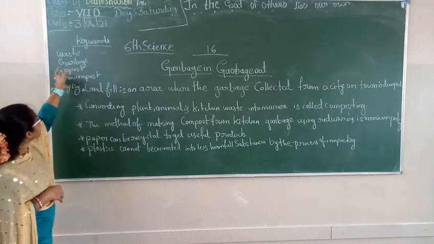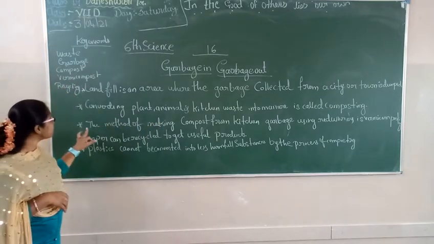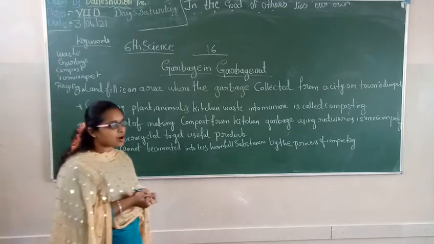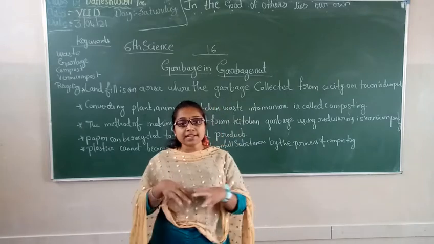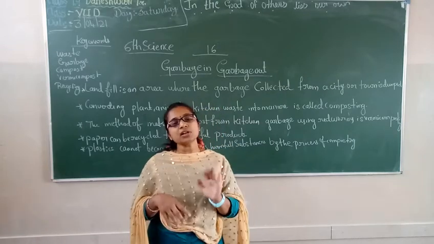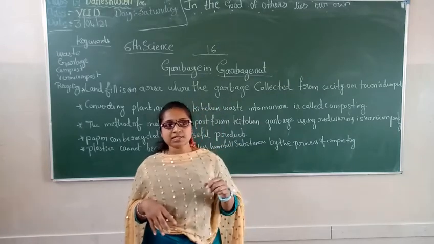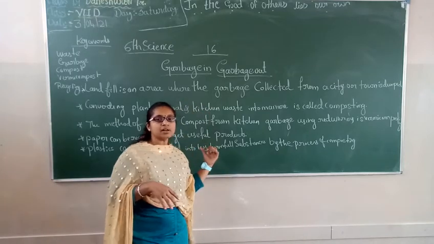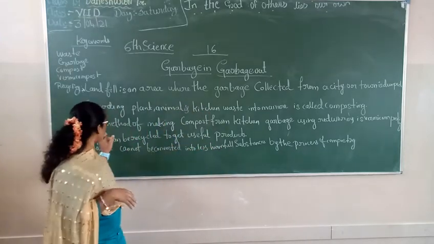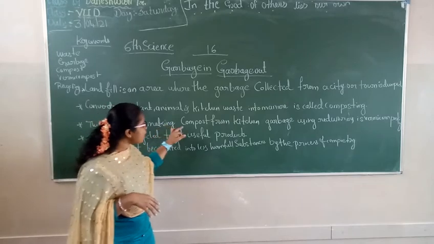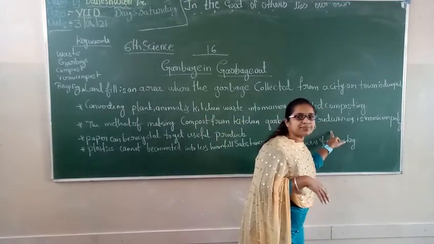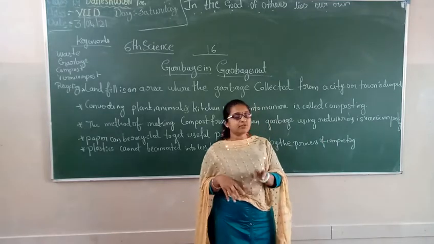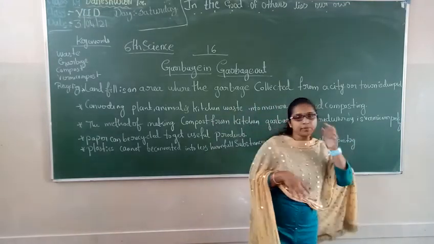Okay. Then, coming to compost, there is vermicompost. Vermicompost means, instead of using chemical fertilizer, we make a natural fertilizer. It is the method of making compost from kitchen garbage using red worms. Here we use red worms, and this is vermicomposting.